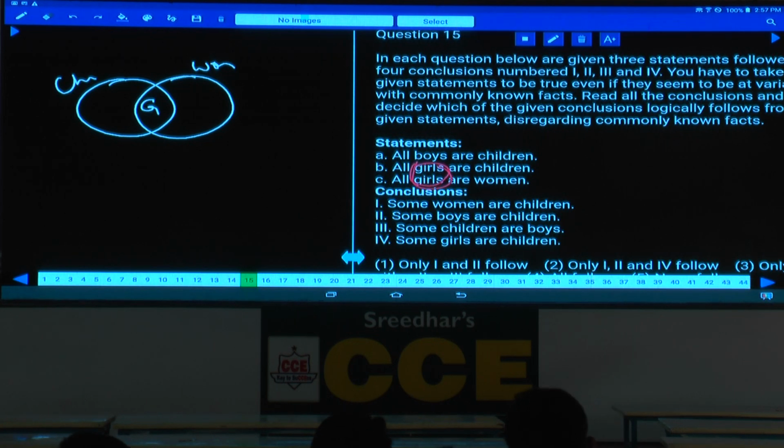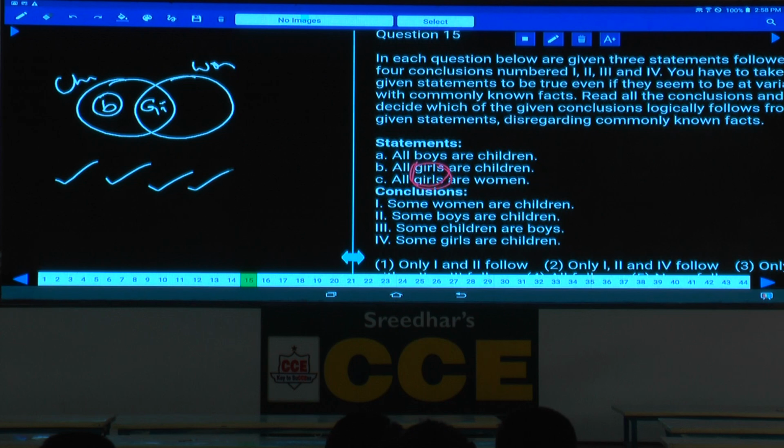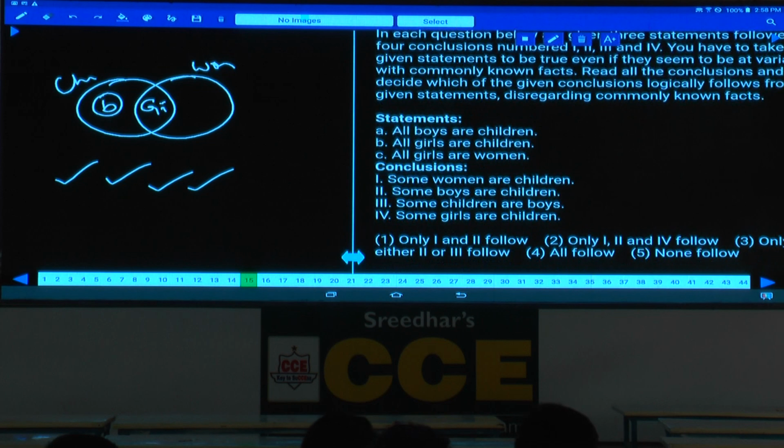All girls are children, and next one, all boys are children. All boys are children. Now I am drawing my boy like this. Then first one, some women are children, that is definitely true. Some boys are children, definitely true. And some children are boys, both are one and the same. Some girls are children, that is also true. Hence all the conclusions follow, all follow choice 4. Hence question number 15, choice 4 is the answer. Now this is about 11 to 15. Done?